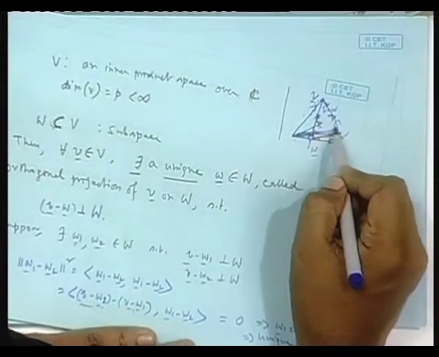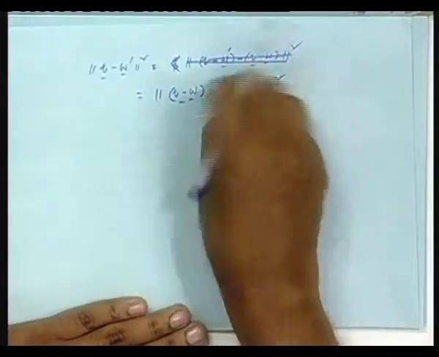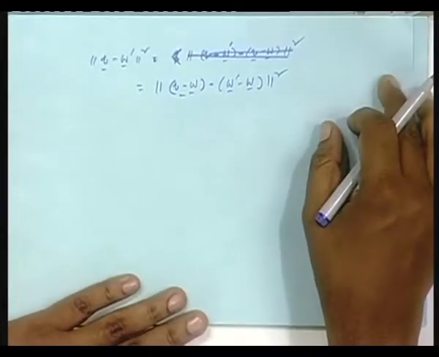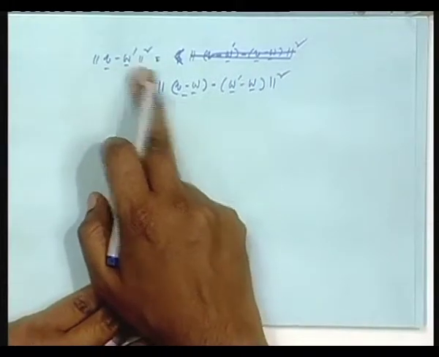This vector is nothing but the summation of these two vectors. That is what I am writing. If you reverse the sign, W minus W prime, it becomes a sum. That is the only thing, isn't it? But actually, algebraically, I am just writing V minus W prime like this.